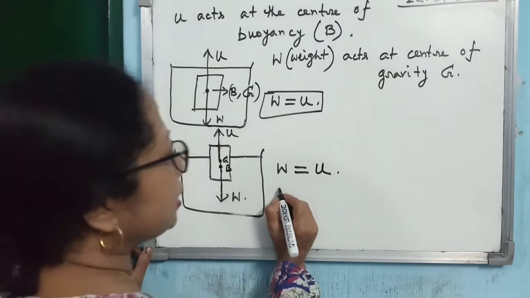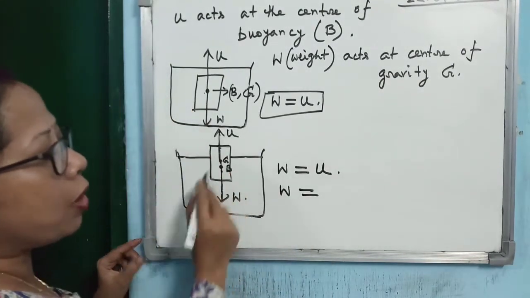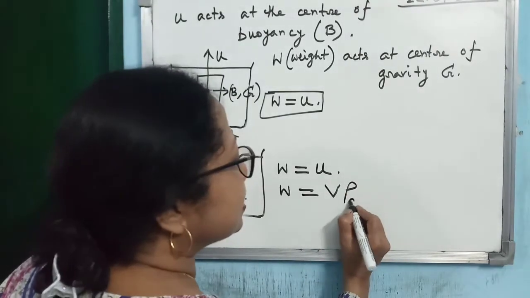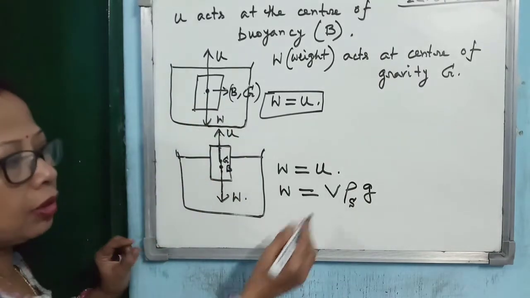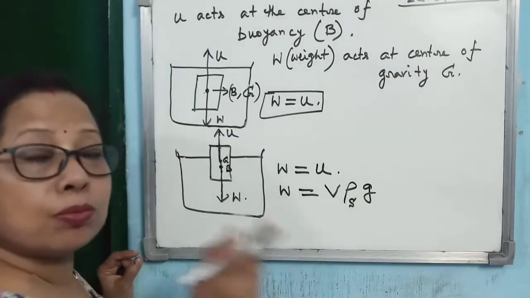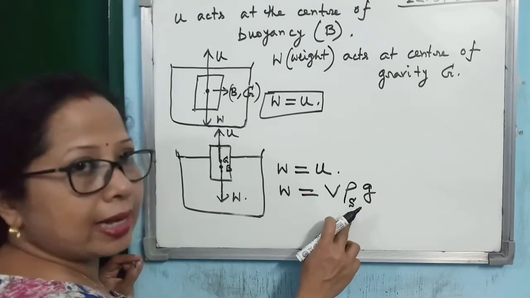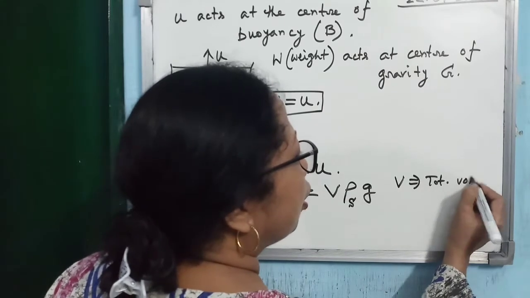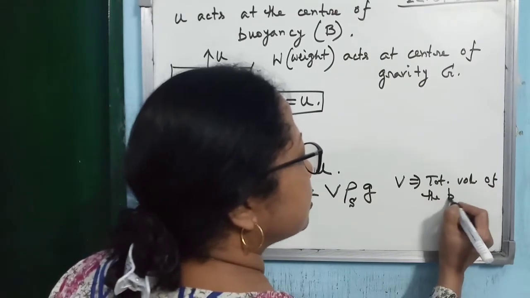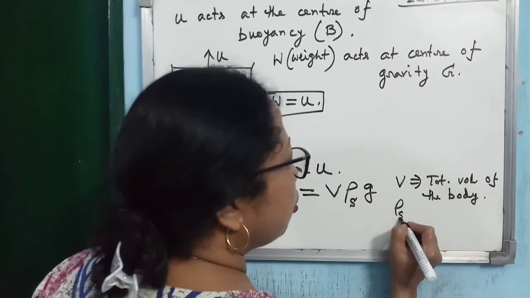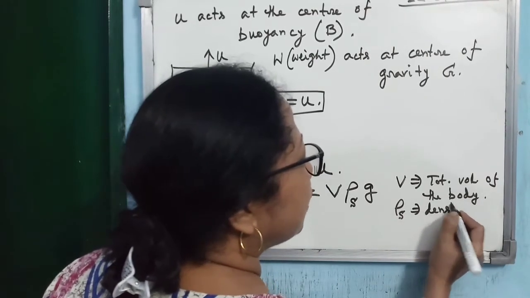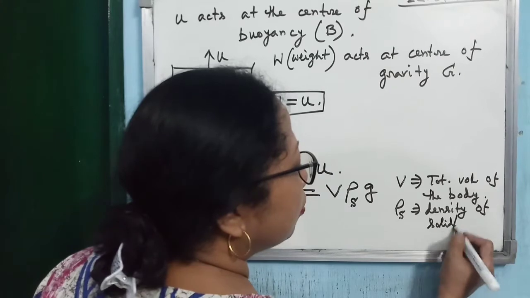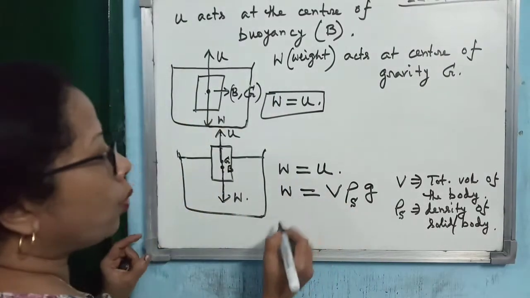But the interesting thing is, what is the weight of the body? You see, weight of the body is total volume of the body, times density of the solid, times g. Because you know weight is equal to mass into g, and mass is volume into density. So what does V represent here? V is the total volume of the body. And rho S is the density of the body, meaning solid. That's why I have written S. Density of the solid or body. Is that clear?